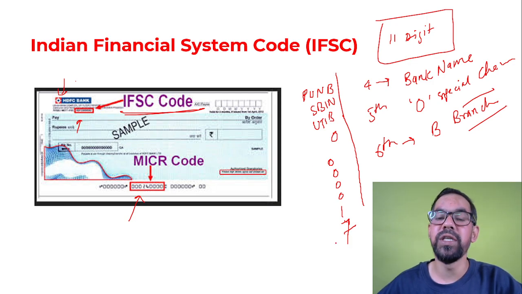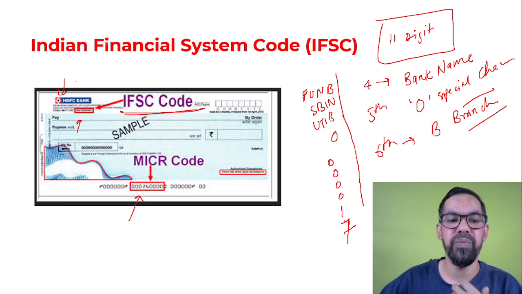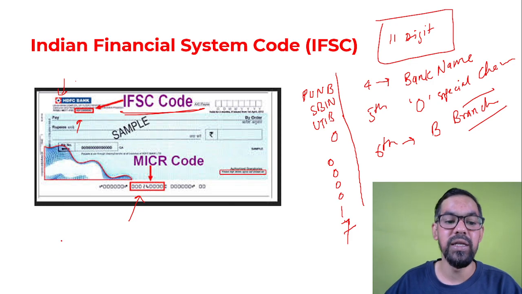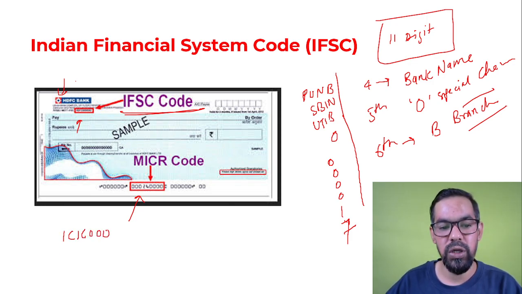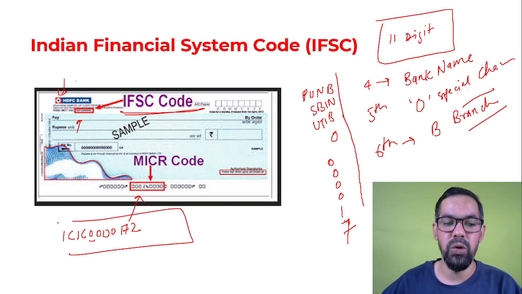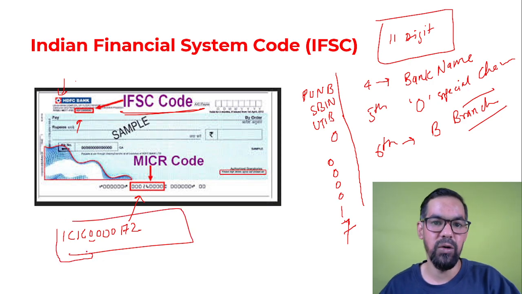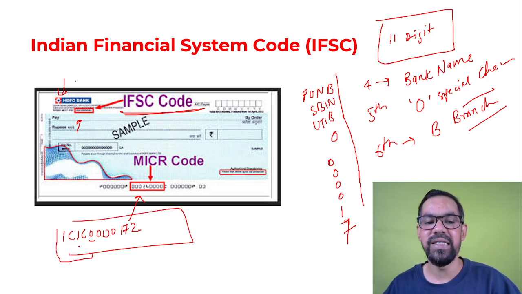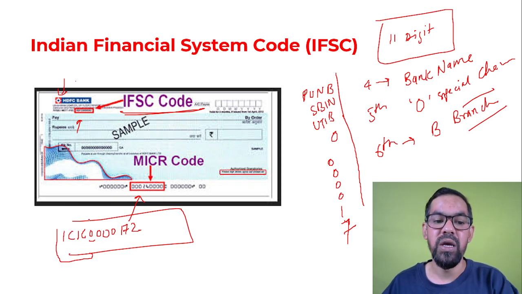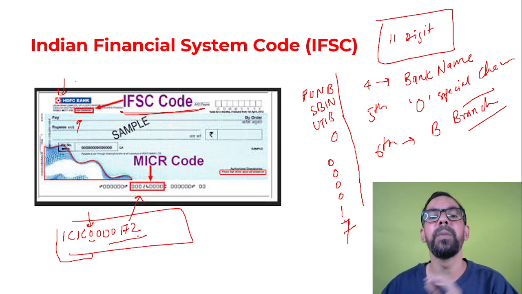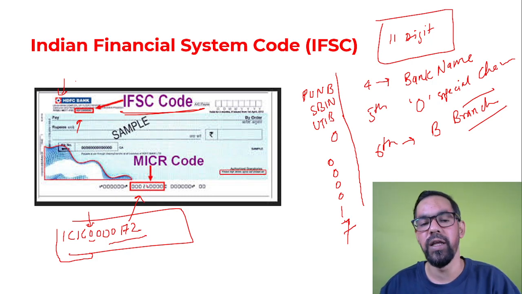If you look at the IFSC code for ICICI Bank, let's say it is ICIC, then 0, the special character, and then the branch code 3172. So this is the IFSC code for ICICI Bank. This is my code, that's why I remember this one. ICIC, the fifth one is 0, and this is the branch code. Similarly for the others as well.